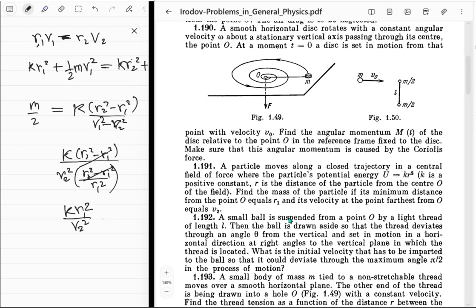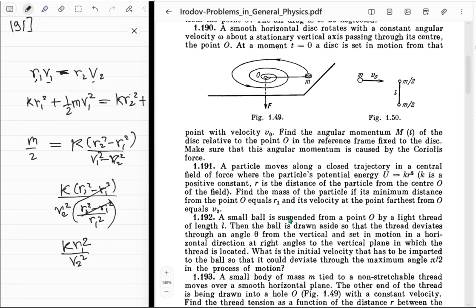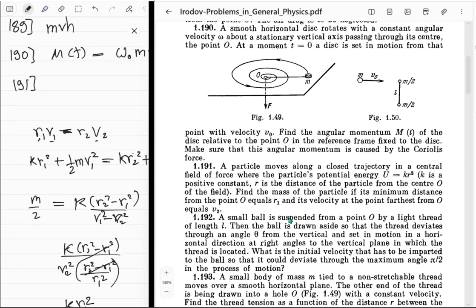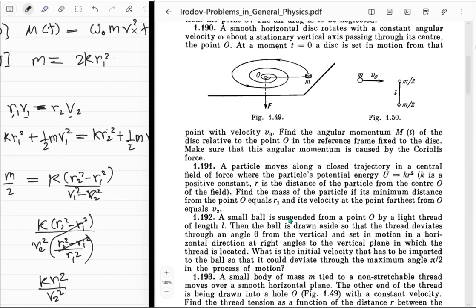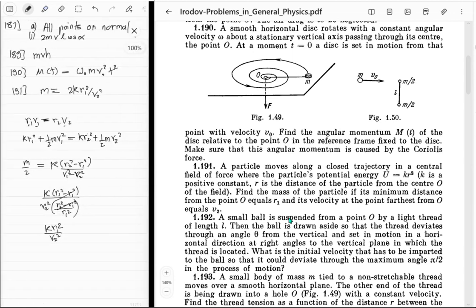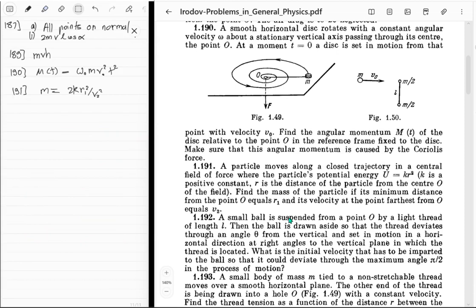Somehow, even though we didn't actually write down three equations, you would need one for this mass, that's one variable. You've got these two other variables, so you would need another equation to definitely solve this, but it somehow solved itself. Fine, fine. So mass is now known. The mass must just be 2k r1 squared upon v2 squared. Cool. Let's go to 192.